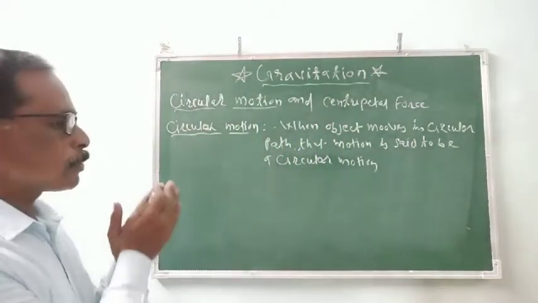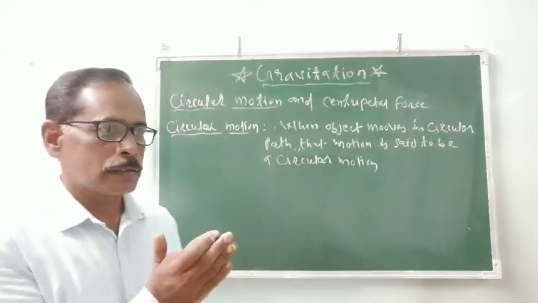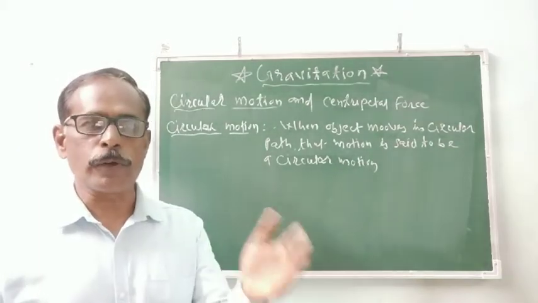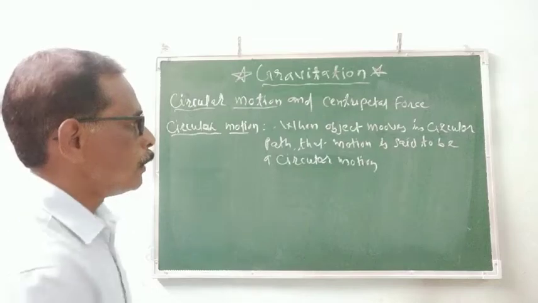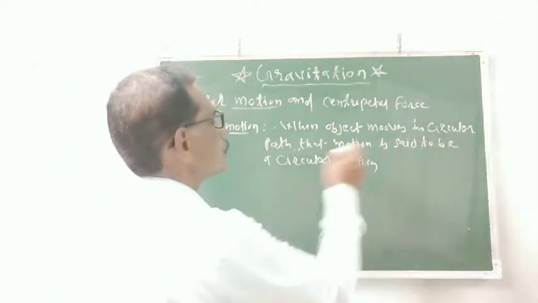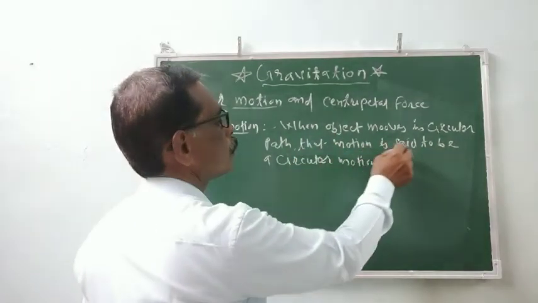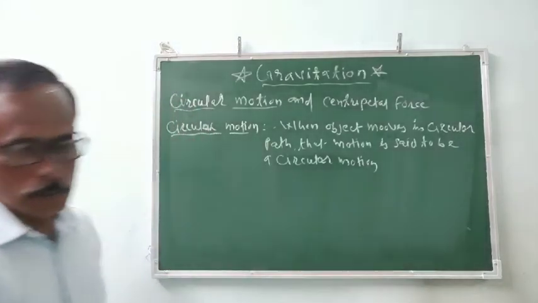That definition is also learned in our 9th class in the form of uniform circular motion. When an object moves in a circular path, that motion is said to be a circular motion.